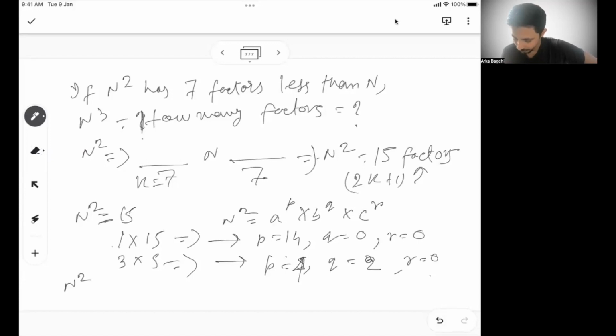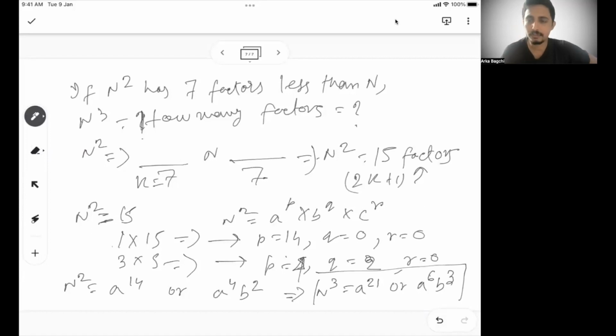So n square can either be a to the power 14 or a to the power 4 b square. Similarly, from here you can calculate n cube will either be a to the power 21 or a to the power 6 b cube. Very similar to the problem that we have solved some time back.